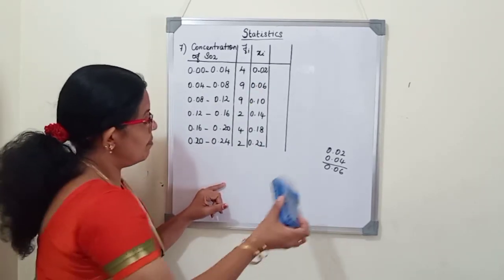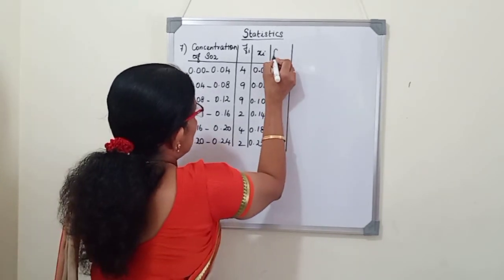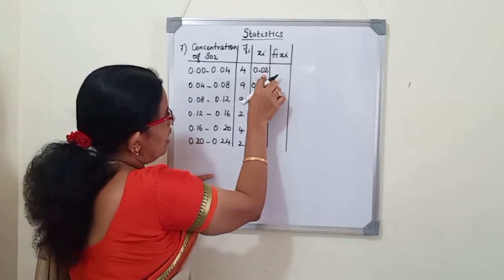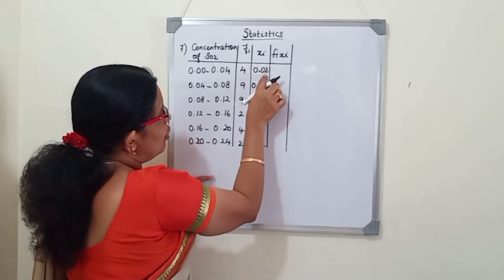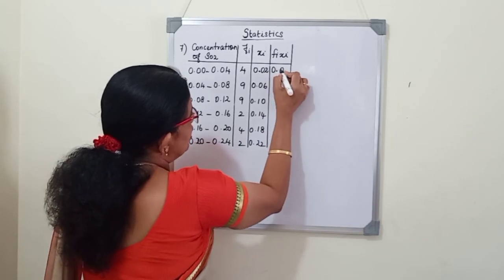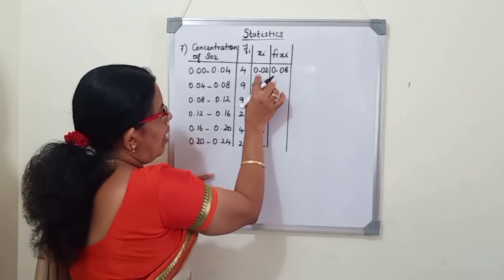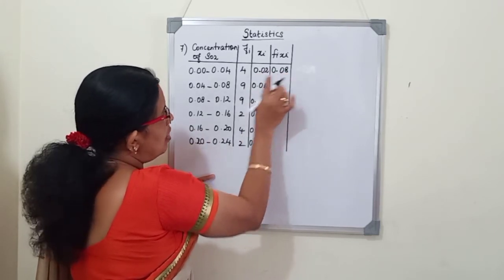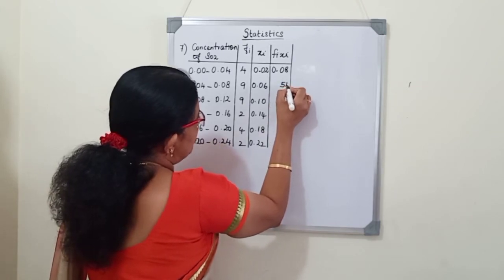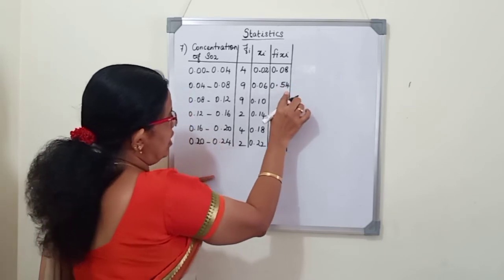Next, we have to write Fi Xi. Frequency we have to multiply by this. So we multiply 4 into 2, it is 8. After the point, we want two digits, so we write 0.08. Next, 9 6s are 54, so 0.54. After the point we want two digits, and 54 is already there, so no need to write any 0.